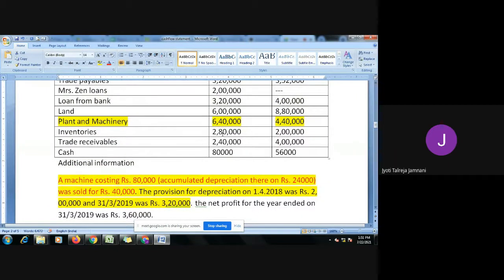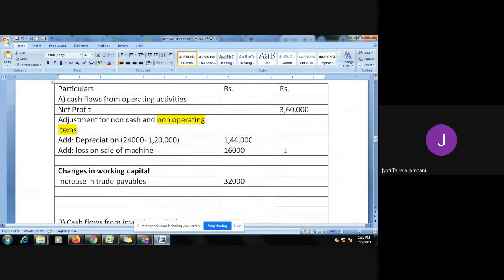The next thing, inventories. What has happened to inventories from 2 lakh 80? It has become 2 lakh. So it has decreased. It is a current asset, so it will come under changes in working capital. Decrease in inventories. It is an asset. An asset has decreased. Means you have sold it. When you sell it, you receive money. So decrease in inventories will get in cash flows. Money has come in because I have sold my inventories. They have decreased. So it's a cash inflow.